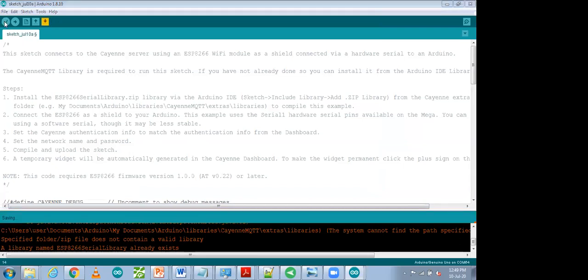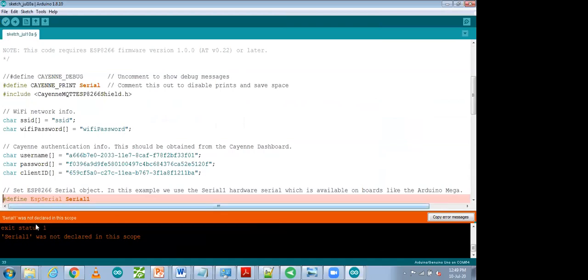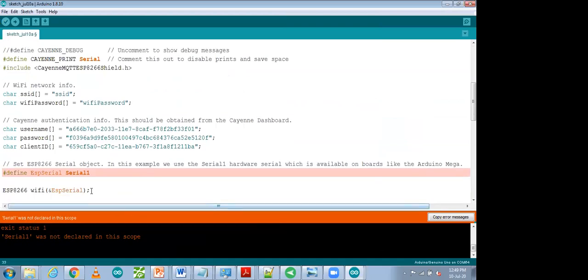As we verify the program, it will show some error. What error it will show, we have to see first. So it's showing Serial1. What we have to do over here is remove that Serial1. Only one part of it, that is the 1, we have to remove over here, because that Serial1 is being used for Arduino Mega. For Arduino Uno, no need to use Serial1, only Serial is needed. So after doing it, with Serial, it will work fine.